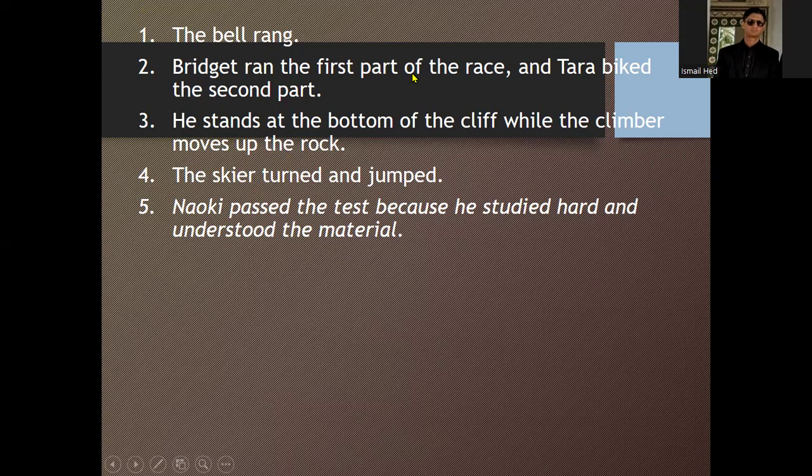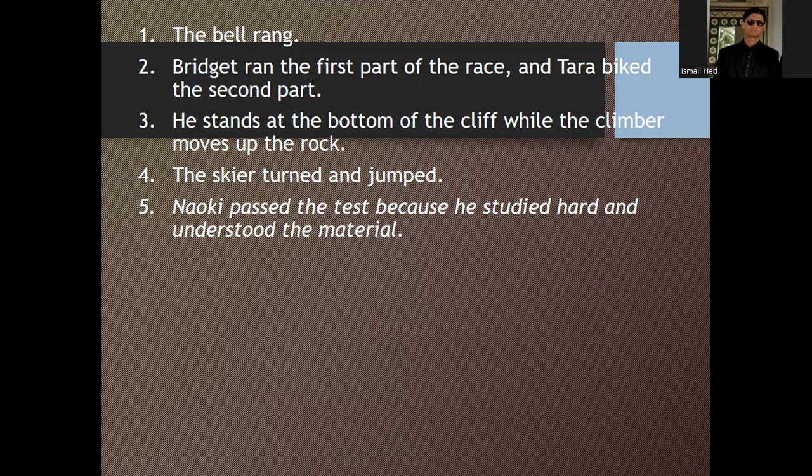Like the first one, the bell rang. Can it be simple, or complex, or compound complex? What kind of sentence would it be? You have to see by following the rule. When only subject and predicate are available, then it should be a simple sentence.